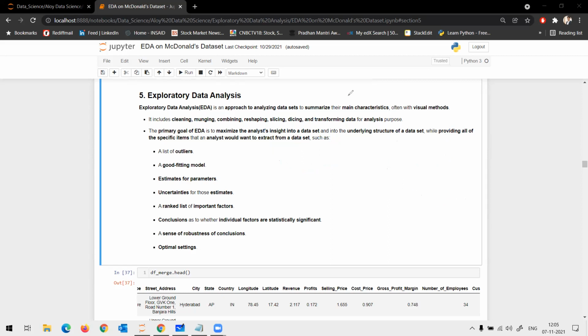Coming to the last point, that is optimal settings. This is once again linked to estimates of parameters. A good fitting model should have what type of optimal settings, all related to that. Are you guys clear on this?